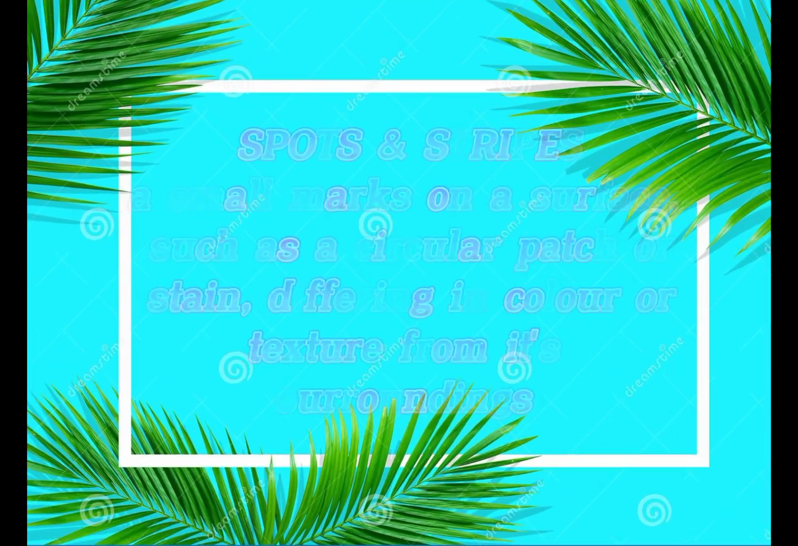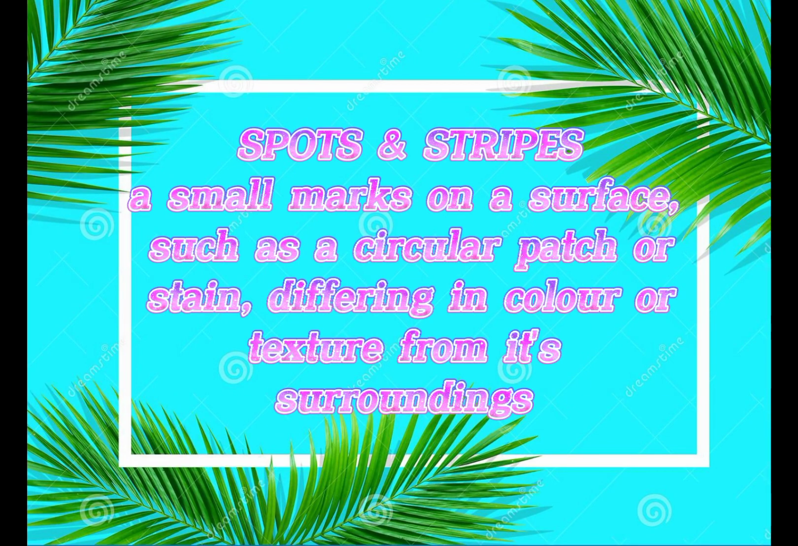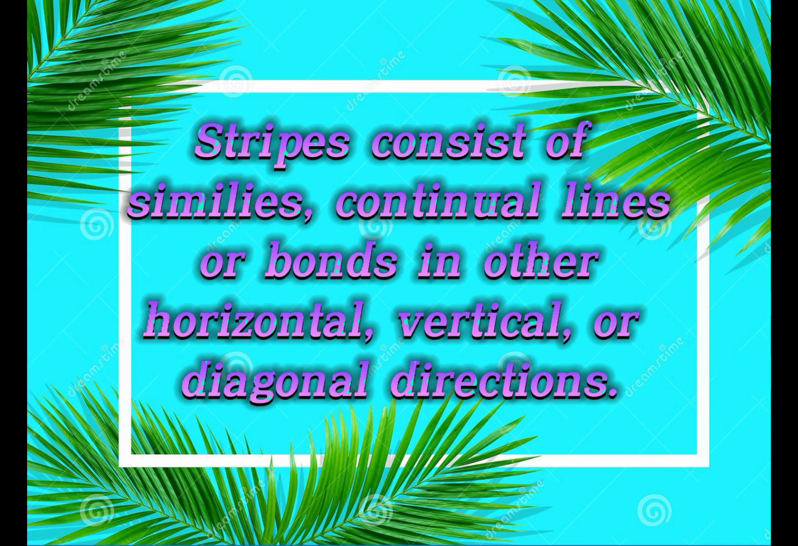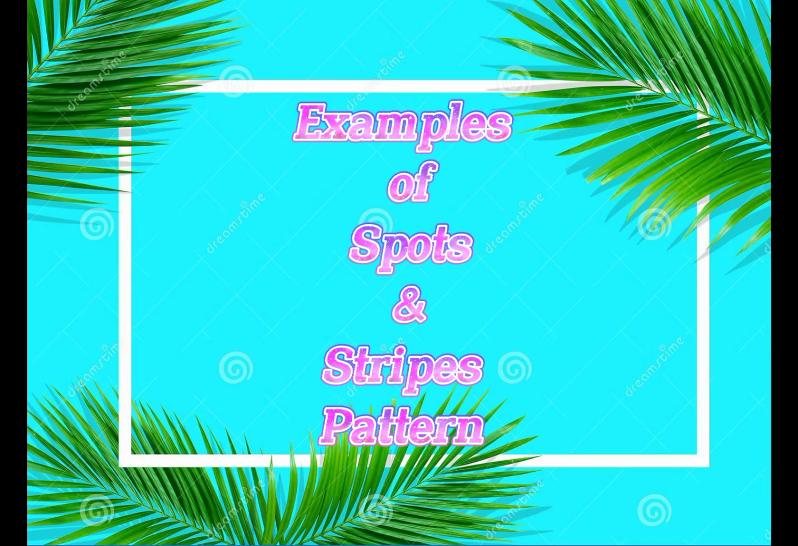Spots and stripes. A spot is a small mark on the surface, such as a circular patch or stain, differing in color or texture from its surroundings. Stripes consist of similar, continual lines or bands in either horizontal, vertical, or diagonal directions. The images that follow are examples of spots and stripes.